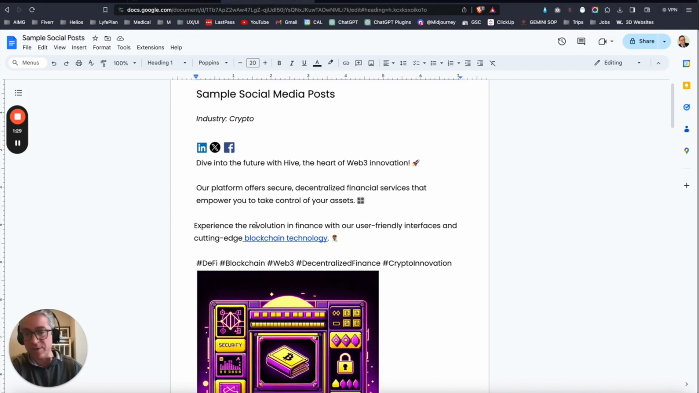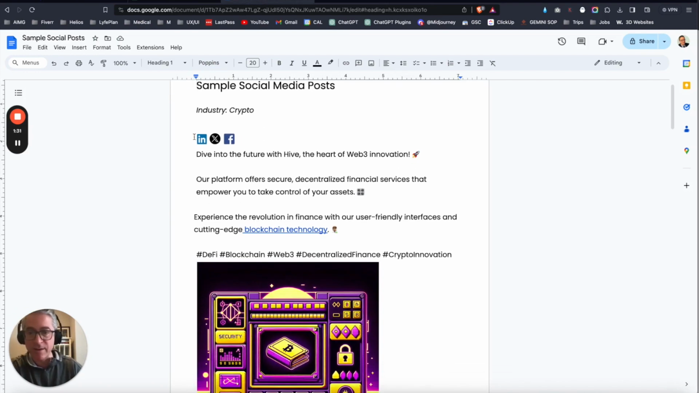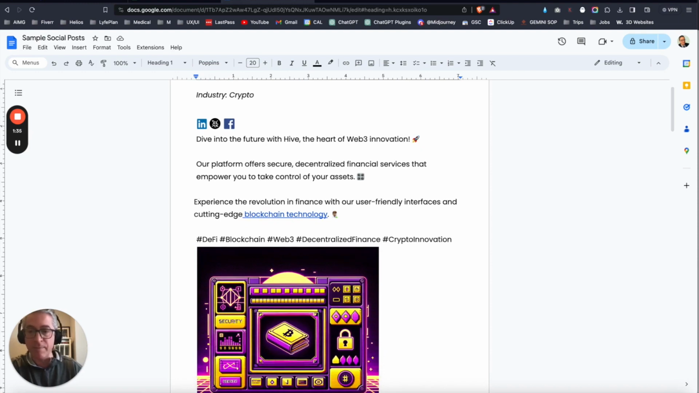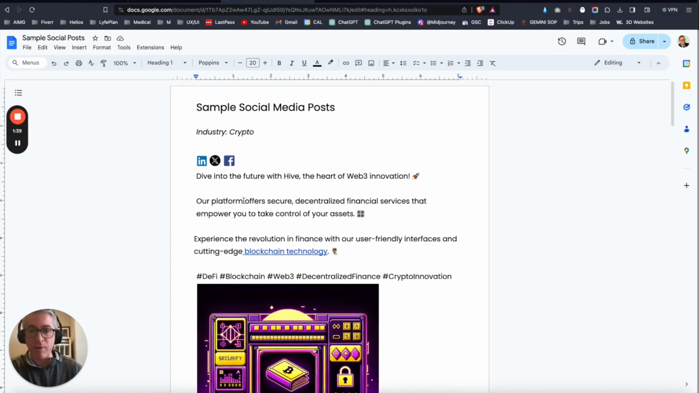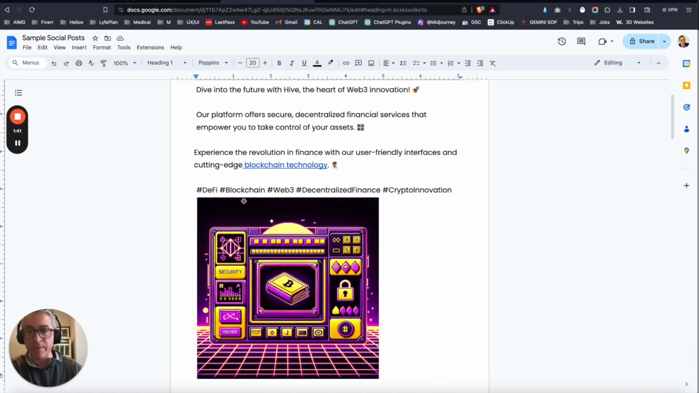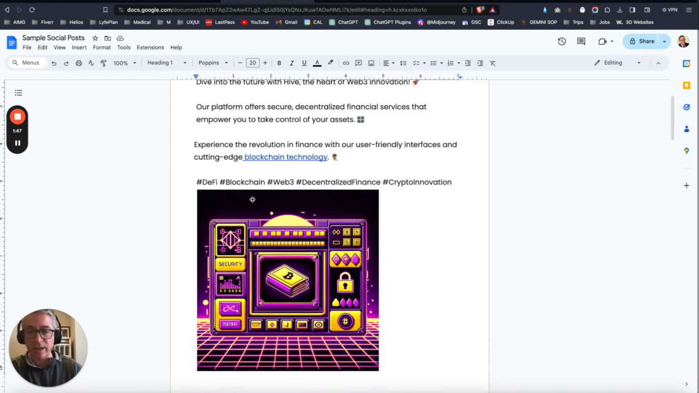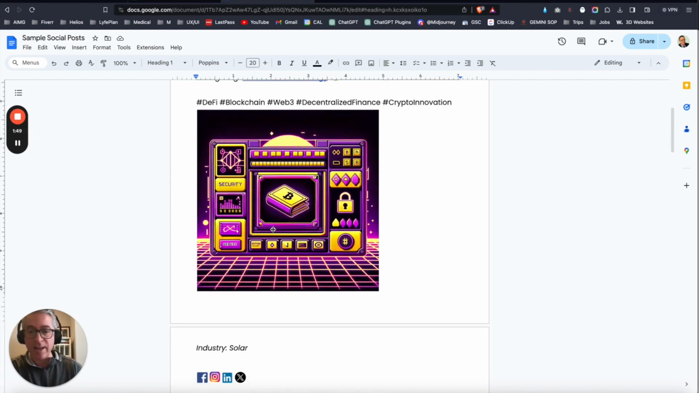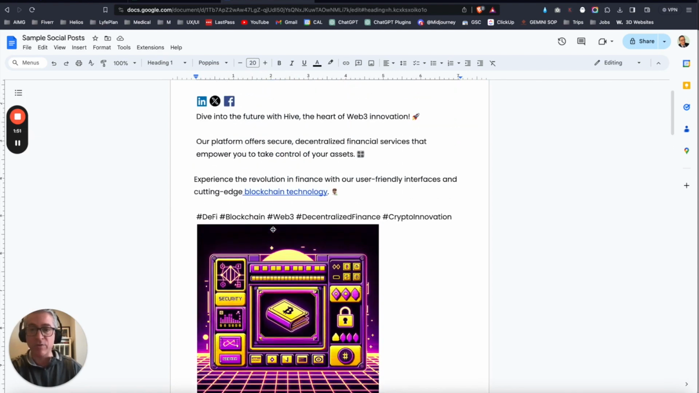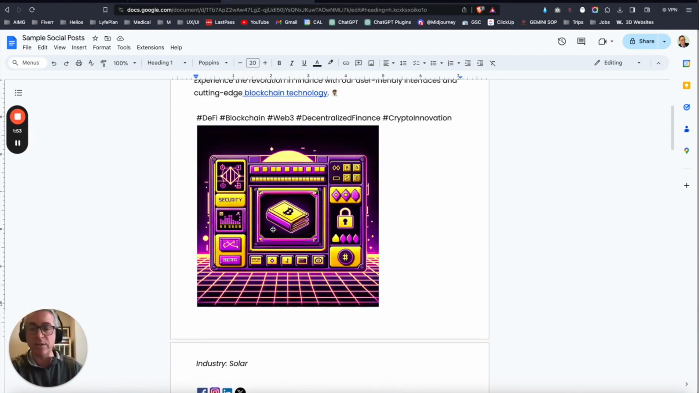So here's some I've just made sample ones in the crypto space. For example, this is something that you might post on LinkedIn, on X, Twitter, or Facebook. And this is really about a Web3 blockchain company called Hive. So the post was generated, and we have some emojis in there, as well as a call to action link, some hashtags, and an image corresponding with that. So those are really kind of the key components we're looking to do.